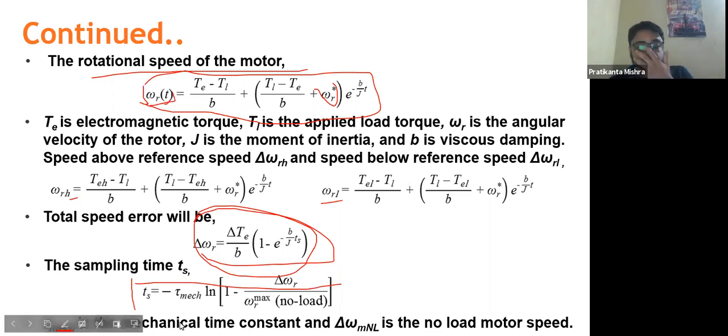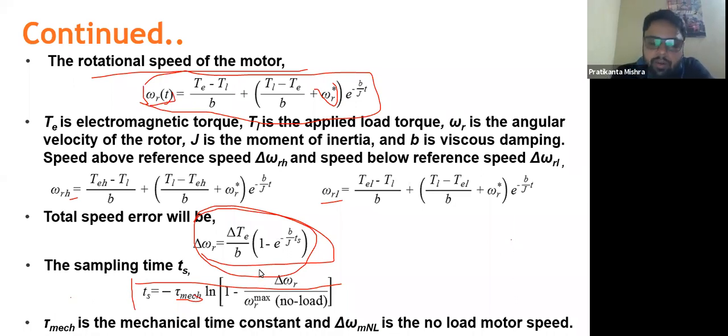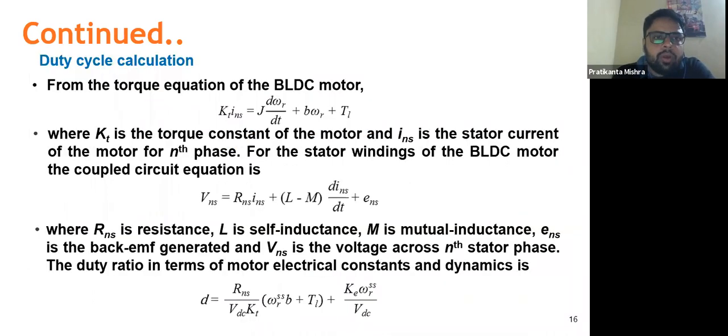As you can see, this is dependent upon tau mechanical, that is the mechanical time constant, and omega r max at no load. I've detailed this properly in the paper, and the participants can follow the paper. Now to calculate these duty ratios, as sir also mentioned, the duty ratios might be 0.1 or 0.9.